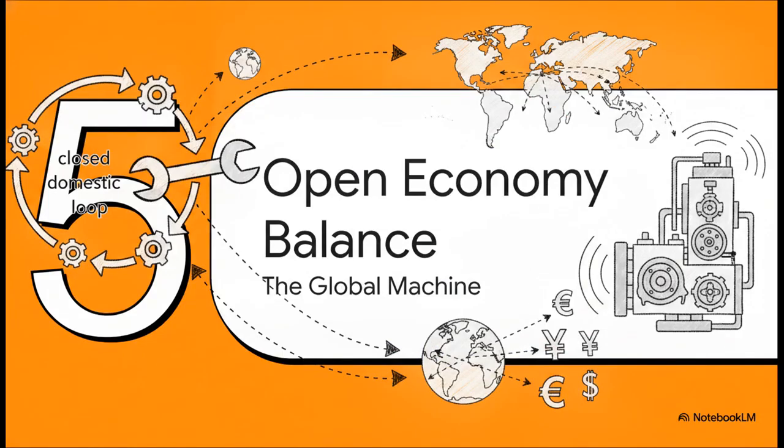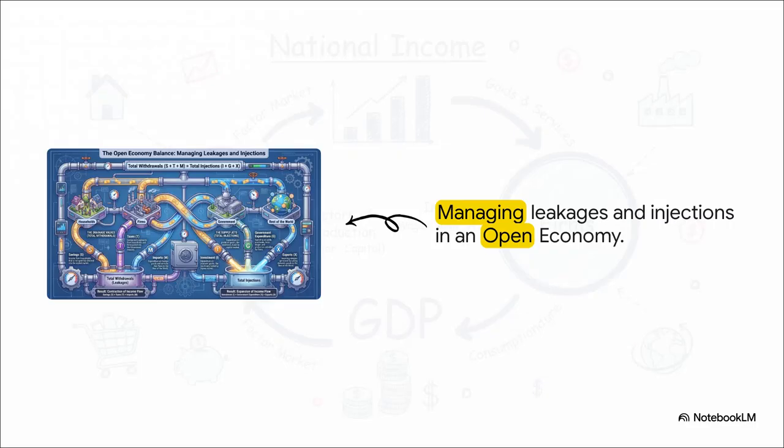All right, Section 5, the open economy balance. Now we're ready for the grand finale. We're bolting on the final pieces to transition from a closed domestic loop to an open global economy. This is the true economic machine. It's like a massive plumbing system where you can actually see the interaction between our domestic economy and the rest of the world. When households buy imported goods from foreign countries, money leaves our domestic pipes.